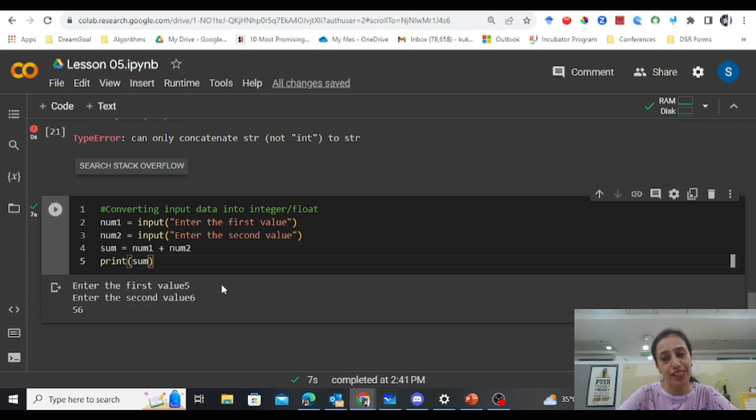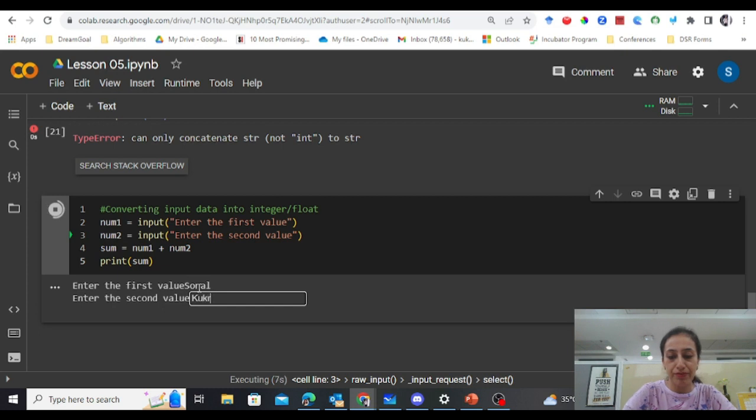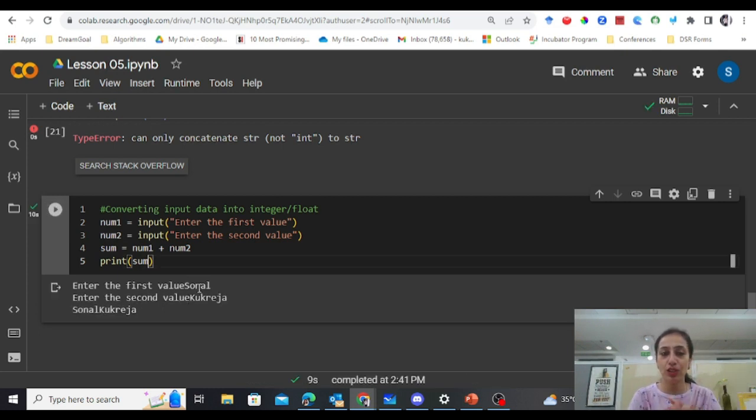The result is 56 because 5 is a string, 6 is a string, that is 5 is a text value, 6 is a text value. They just got added together. Like this will work if I try it with my name. Suppose I write Sonal and I write my surname. It will just concatenate. So this is not to add two numbers but to join any two values.